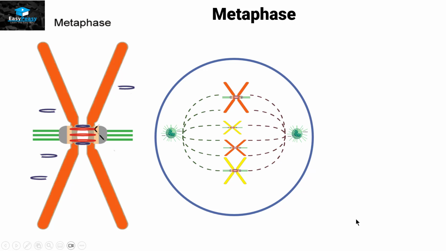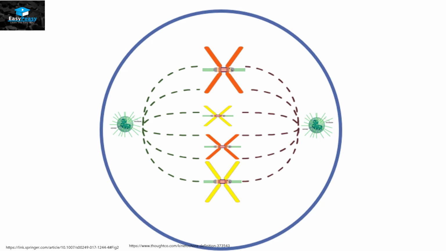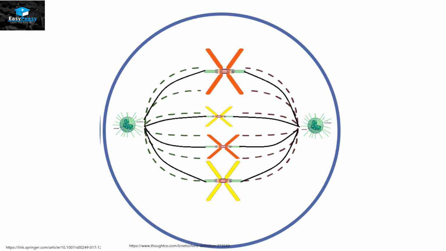Now, this spindle fiber that is originating from the centrioles is not that simple. We have different types of microtubules originating from the centrioles, making it a spindle fiber. The first microtubule that we are going to talk about is the kinetochore microtubules, represented with the solid lines. These solid lines are going to attach themselves to the kinetochore tubules that are coming from the chromosomes.